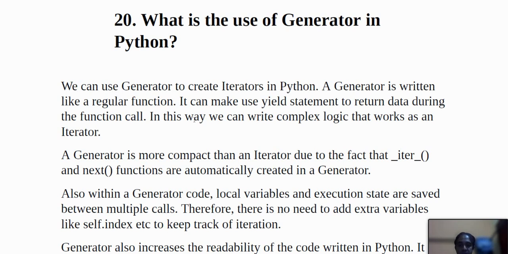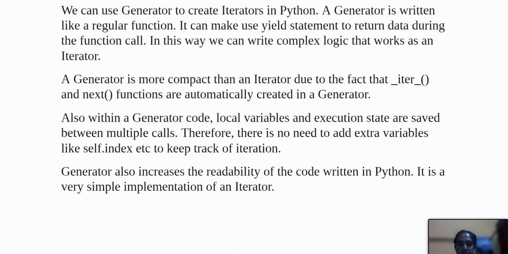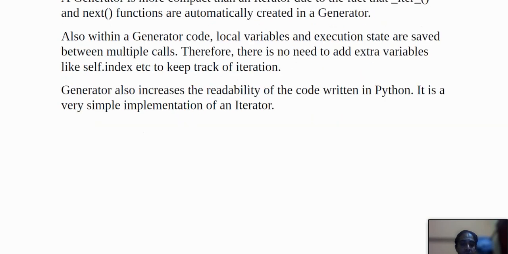And also within generator code, local variables and execution state are saved between multiple calls, and therefore there is no need to add extra variables like self.index etc. to keep track of iteration. Okay, so a generator also increases the readability of the code written in Python, and it is a very simple implementation of an iterator.